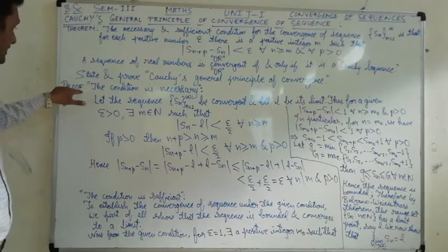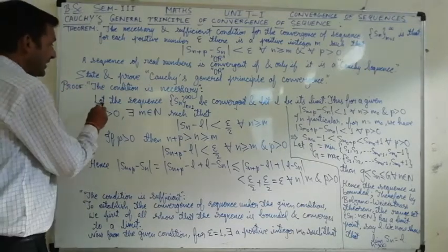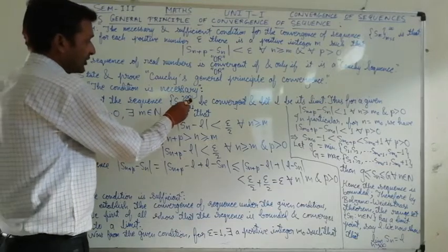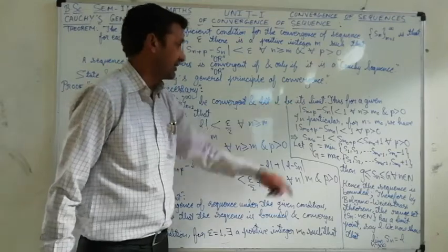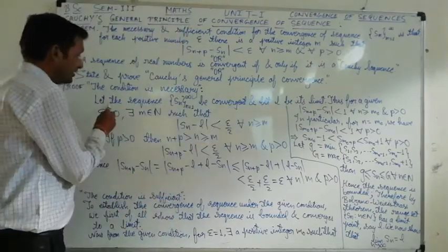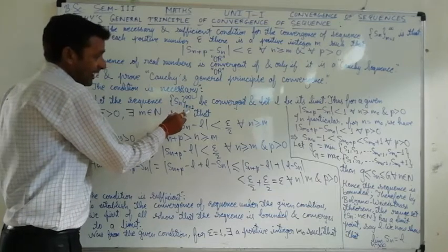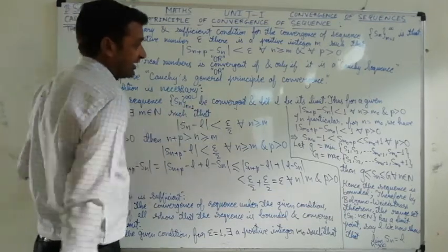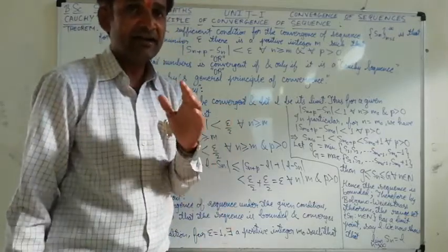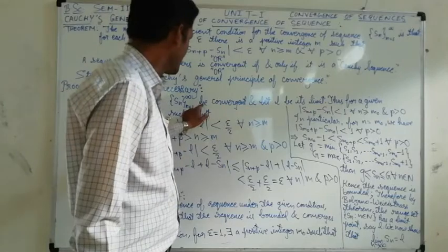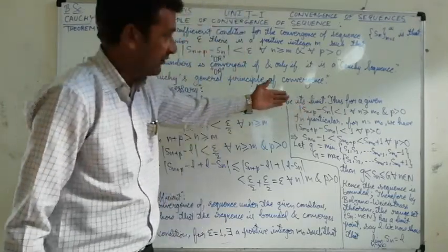So the proof is expressed. First, the condition is necessary. In this, let the sequence Sn from n equal to 1 to infinity be convergent and let L be its limit. Convergent means its finite limit will exist. So it will be convergent and let L be its limit.